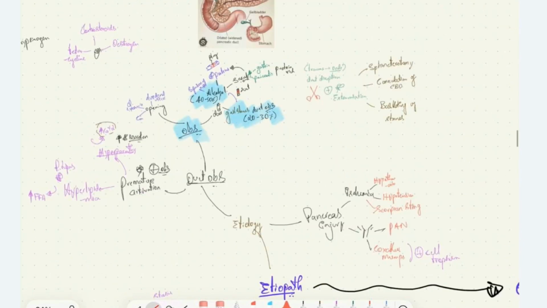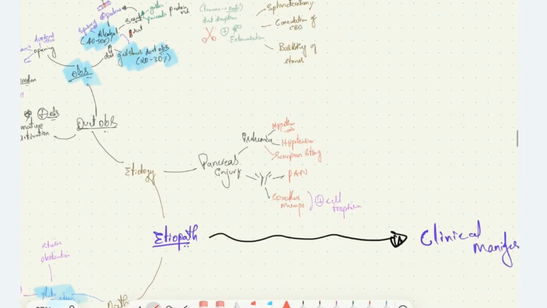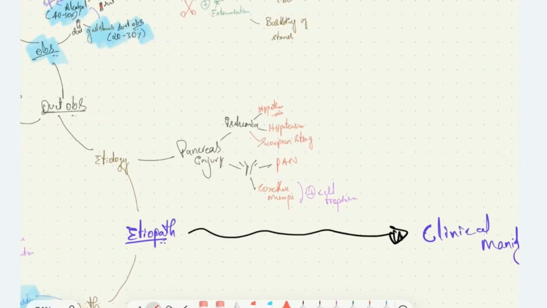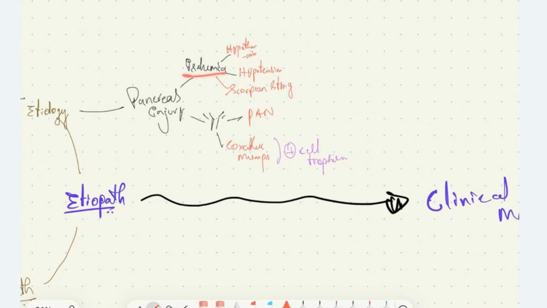Then we have certain conditions which cause pancreatic injury, which lead on to pancreatitis. We saw duct obstruction secondary to alcohol intake, gallstones, duodenal ulcer, carcinoma, hyperparathyroidism, hyperlipidemia, and also some surgical procedures. Now we are seeing the etiologies which directly injure the pancreas. Those are the things which cause ischemia in the pancreas, like hypotension, which can be secondary to any of the conditions leading to shock, or scorpion sting. This causes ischemia to the pancreatic tissue, thereby causing pancreatic inflammation.